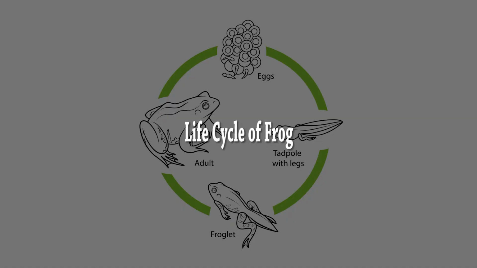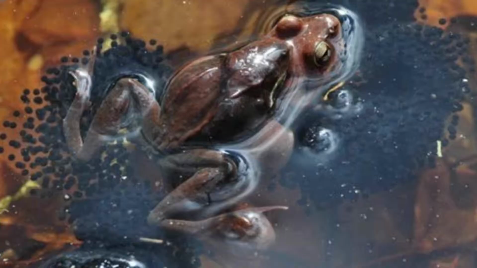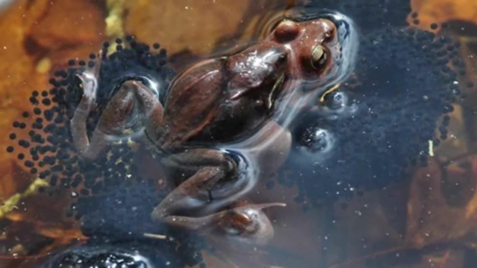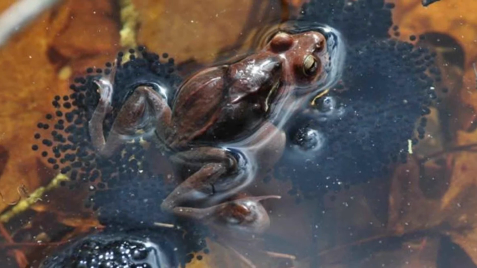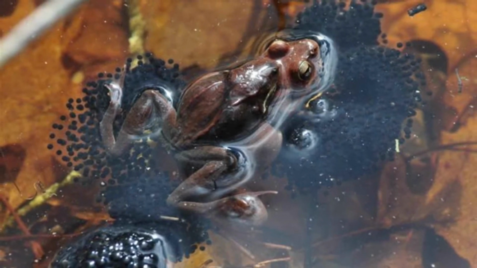Let us study the life cycle of frog. There are 3 different stages in the life cycle of a frog. Egg of a frog, which is formed in the water as they are oviparous animals, will give rise to a tadpole larva on hatching. The tadpole larva, in turn, will metamorphosize to become an adult frog.